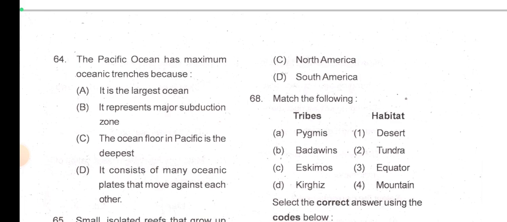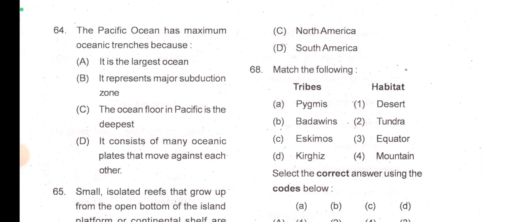Now the Pacific Ocean has maximum oceanic trenches because it is the largest ocean. No, it represents major subduction zones. The ocean floor in Pacific is the deepest. Yeah, that is true, but it consists of many oceanic plates that move against each other. So I think option D here will be the correct answer. I don't know exactly. 64.